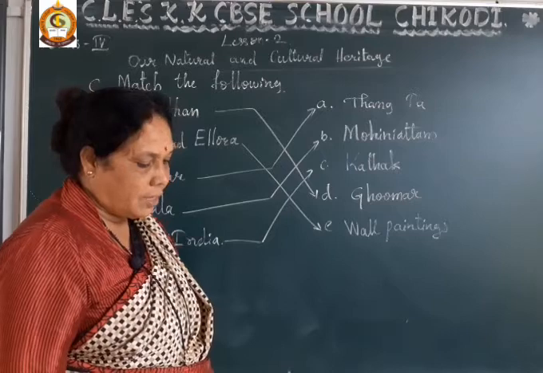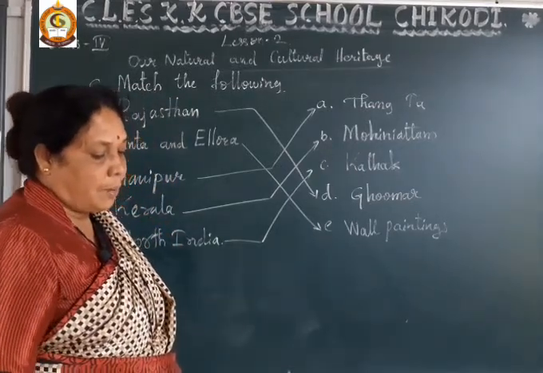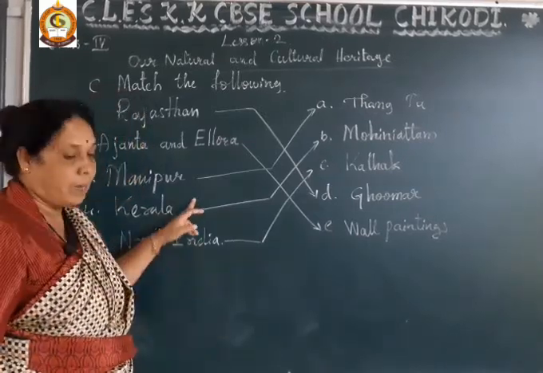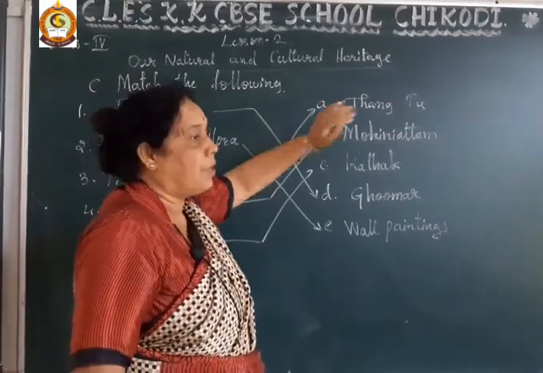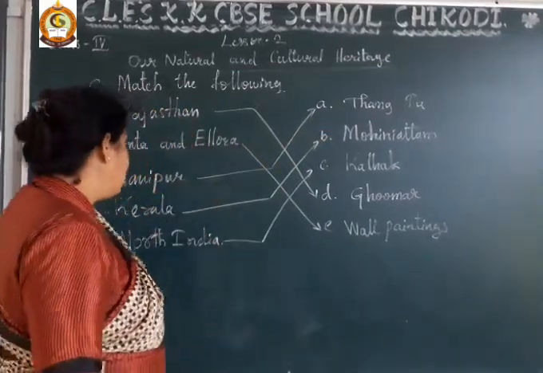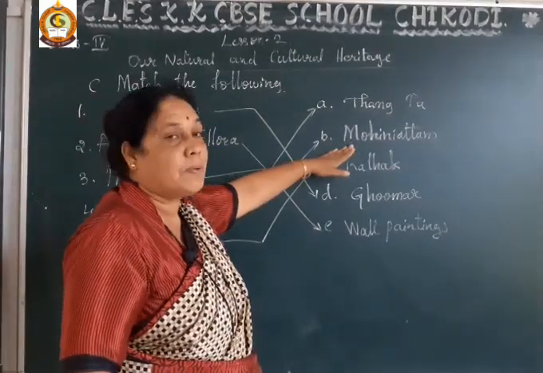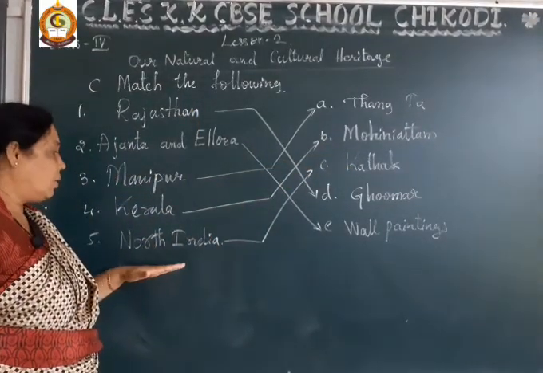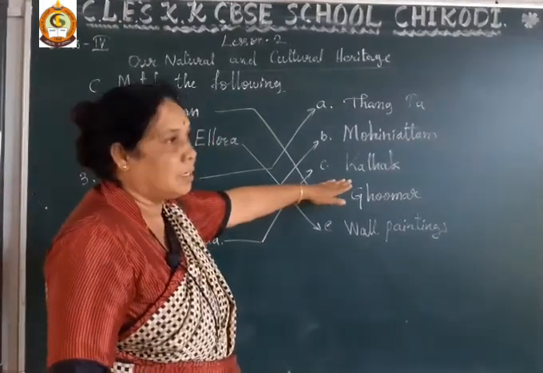Dear student, these are the wall paintings. Ajanta Ellora is depicting the life of Buddha. Next is Manipur. It is famous for a tribal dance, Thangta. In Manipur, the Thangta tribal dance is very famous. Next, Kerala is famous for a classical dance performance, Mohiniyattam. The next one, North India, is famous for a classical dance performance, Kathak.